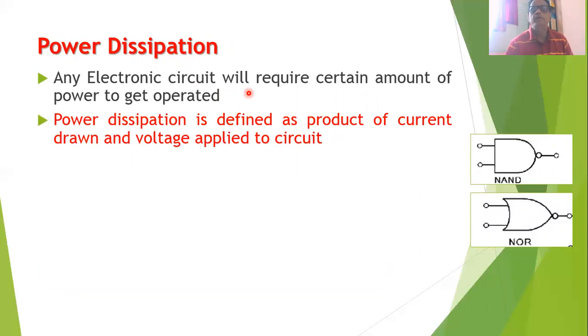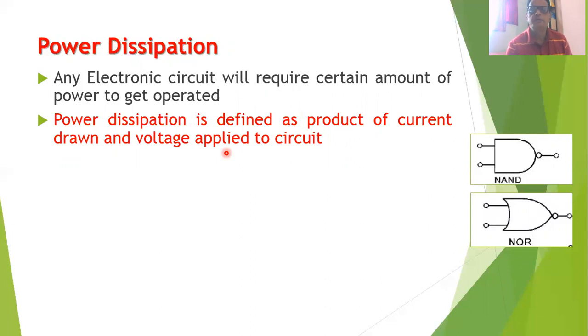Now, whenever we have any electronic circuit, we need to apply some supply voltage to it. Every electronic circuit will require a different amount of supply voltage. And the circuit will draw some current from this supply voltage. We can define the power dissipation as the product of the current drawn and the voltage applied to the circuit.